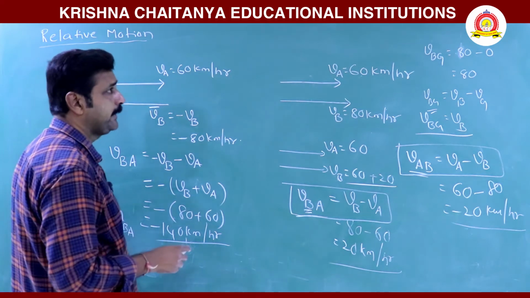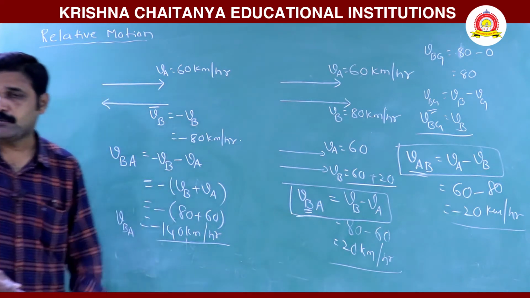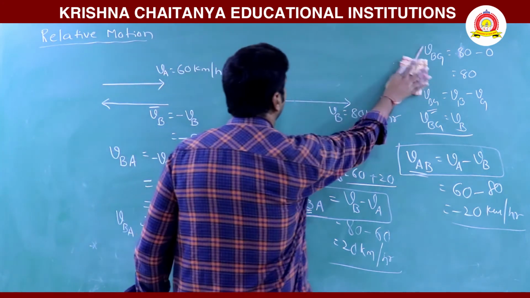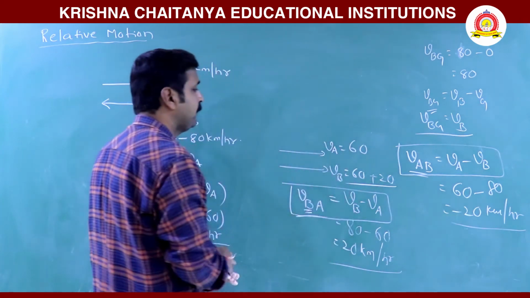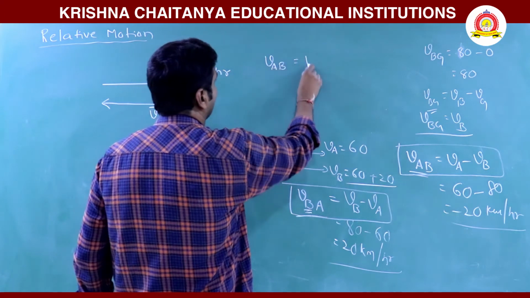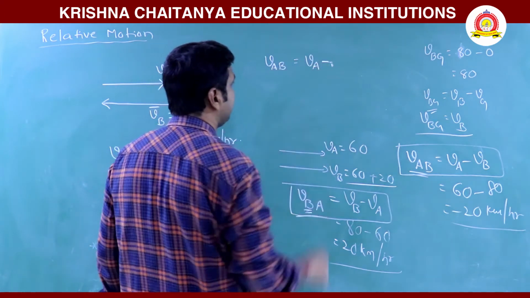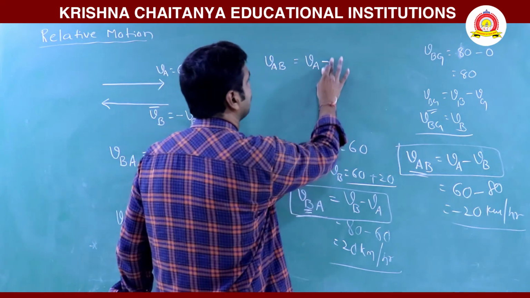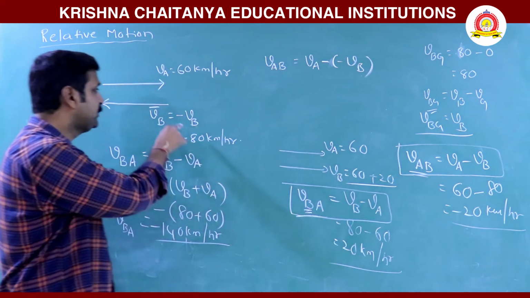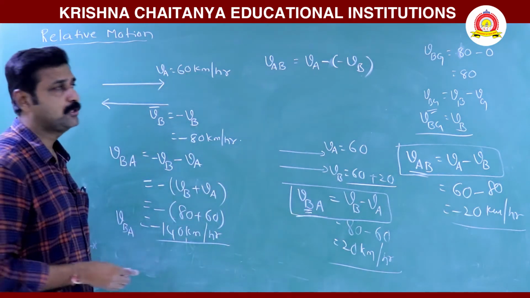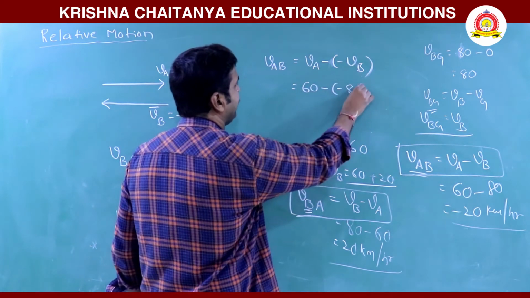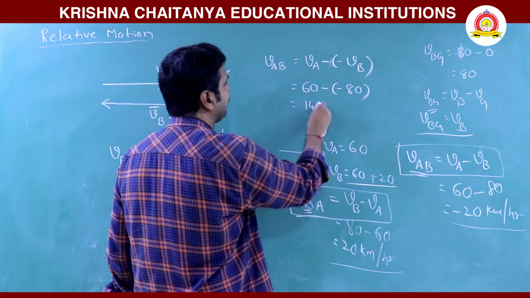Then for A, with respect to B, what about A? The velocity of A with respect to B, how to write? VA minus VB. VB is negative since it is in the opposite direction. So, 60 minus minus 80, which is 140.